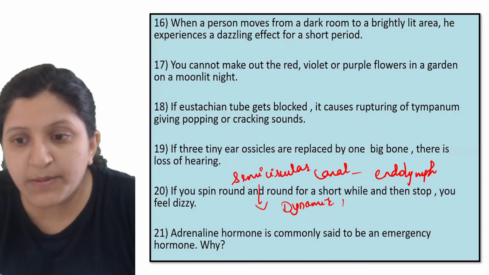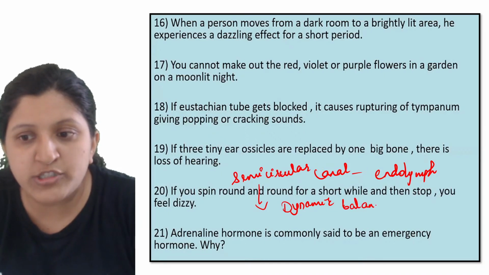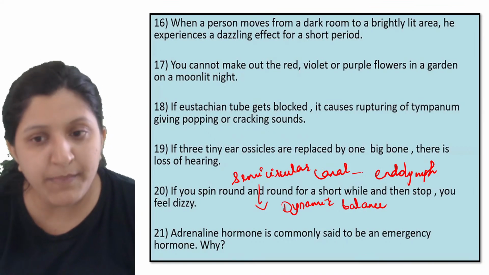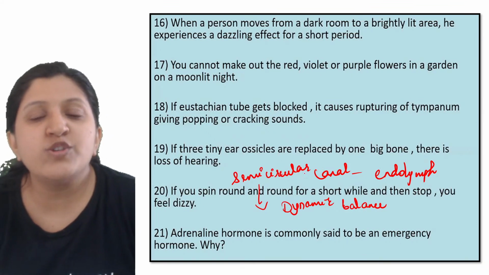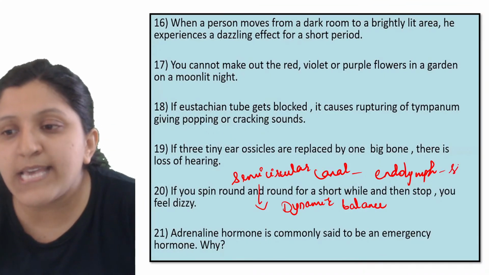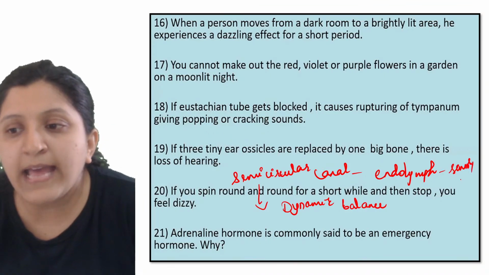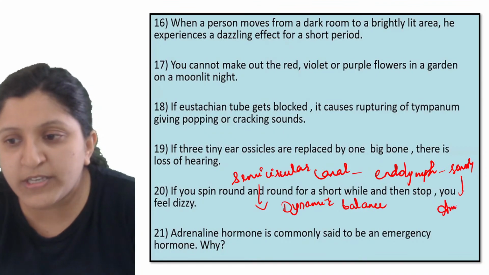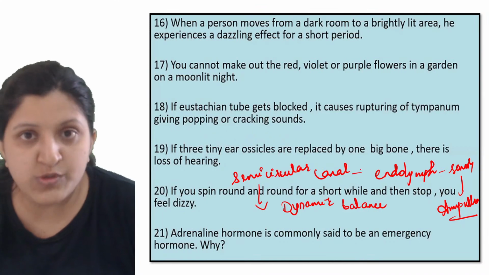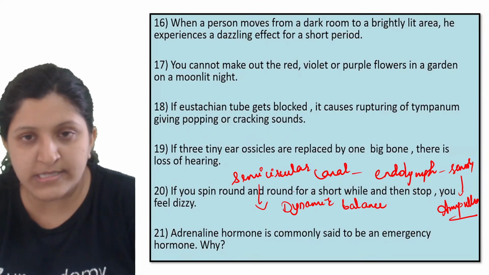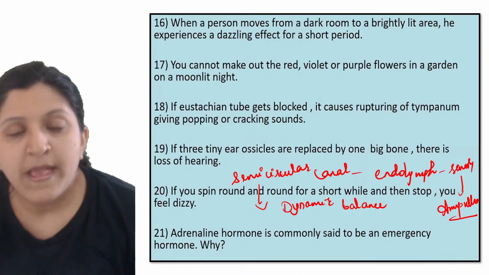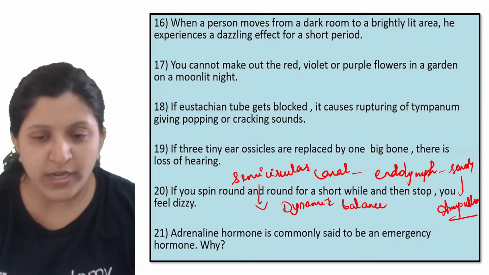When you are moving, the body balance is maintained because of the endolymph which keeps on moving, and the sensory cells at the ampulla region sense this endolymph movement in the semicircular canal, which is taken to the brain for maintaining the body balance.